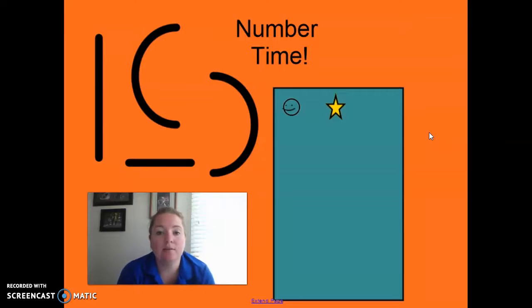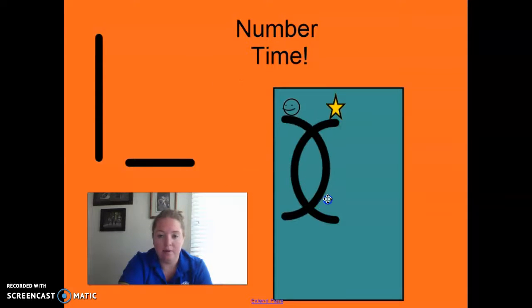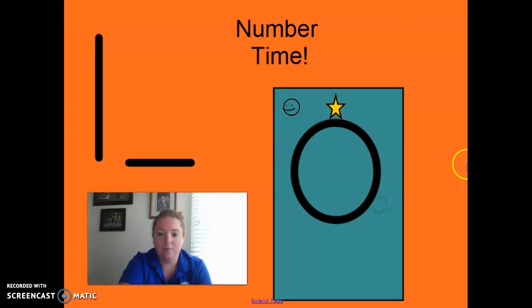So go ahead and get those things ready. You'll need 2 big curves, 1 big line, and 1 little line. And we're going to start with 0 this morning. So in order to make a 0, we're going to use that magic C, that big curve, and then we're going to flip over our other big curve and put it right next. And what does that look like? That's a 0, but it also looks like the letter O.